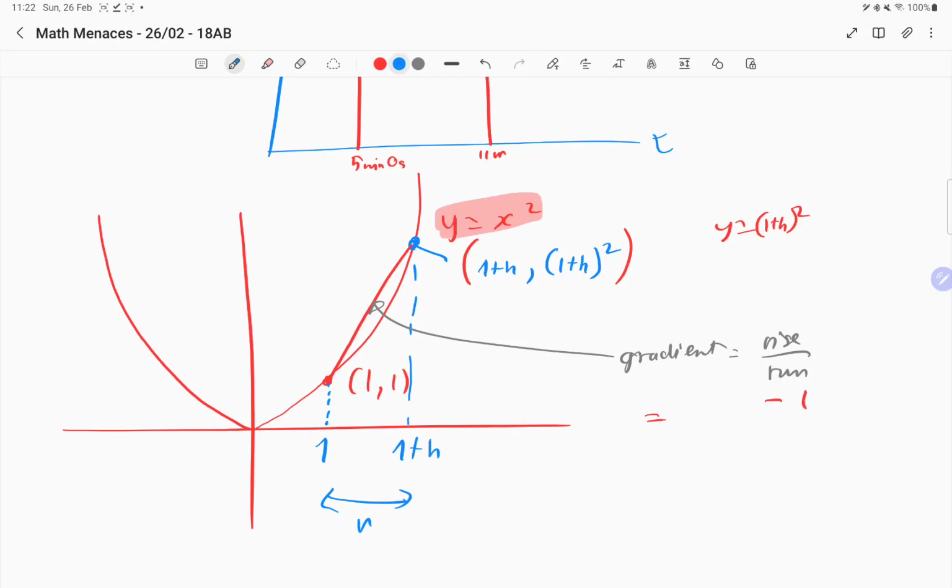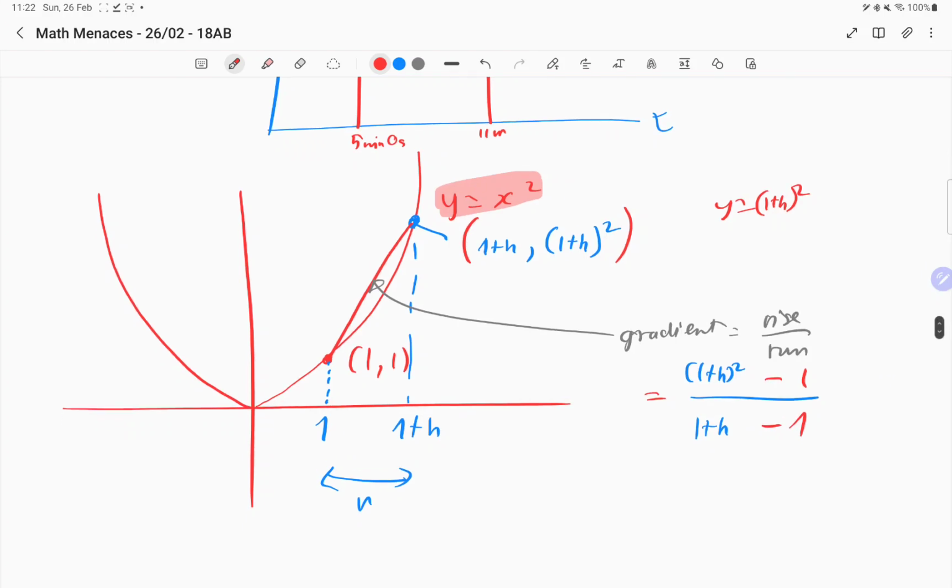Maybe I'll use blue for this. So it's 1 plus h everything squared. That's the y of the second point minus the y of the first point over the x of the second point minus the x of the first point. Does it make sense? It's just change in y over change in x, right? Yeah. So now we've got this one. Okay, this is the gradient, right?